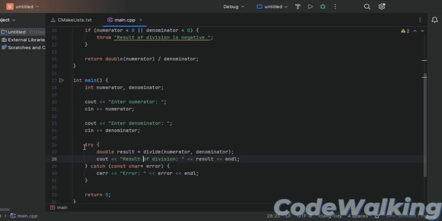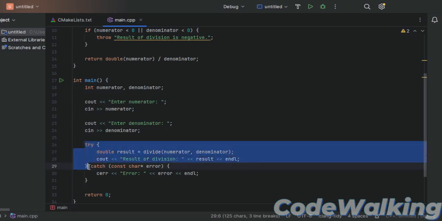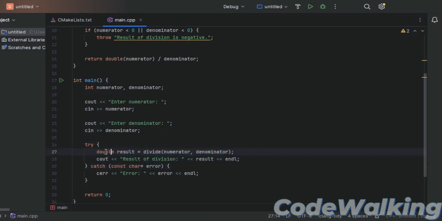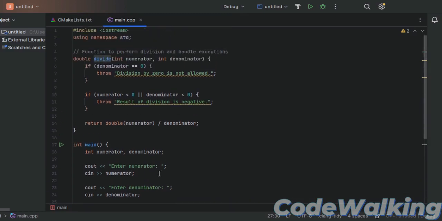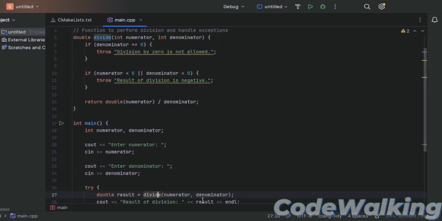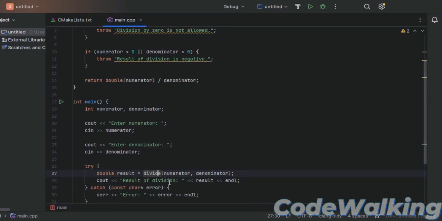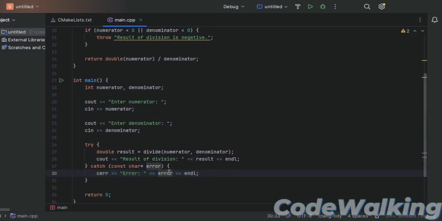Take an example over here. We have the try part, where double result is equal to divide(numerator, denominator). Basically, the double variable result is equal to the result of the function divide with numerator and denominator. If an exception occurs, the catch makes a const char pointer named error, and it gives us the error, the exceptional error we got.